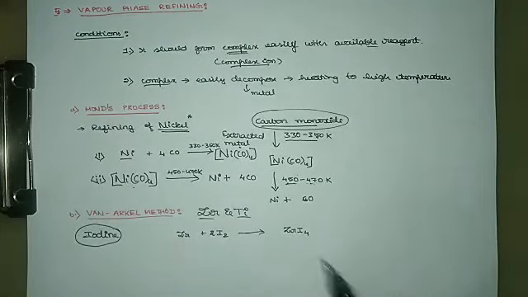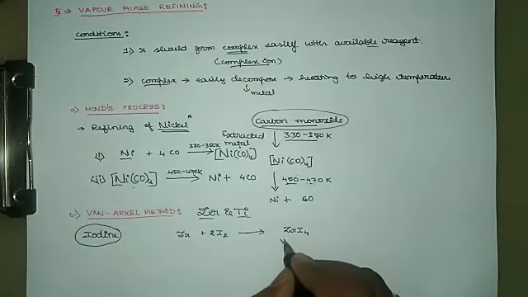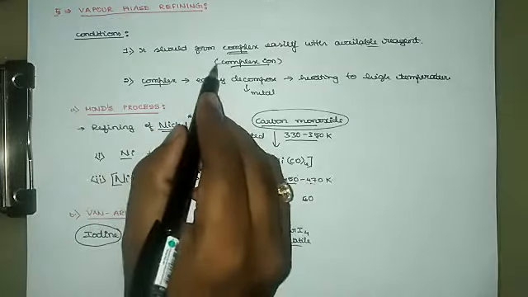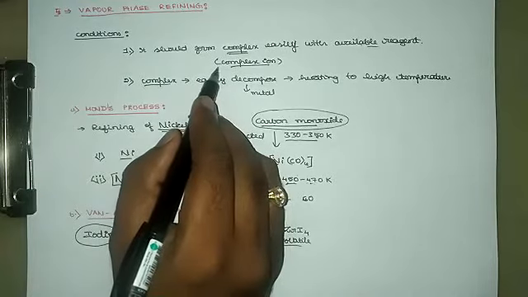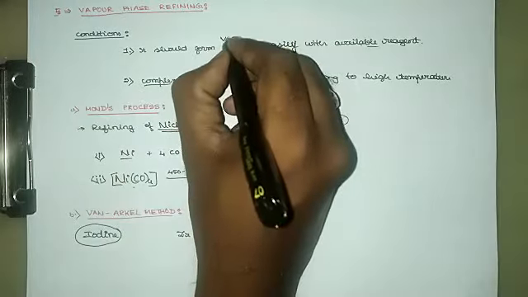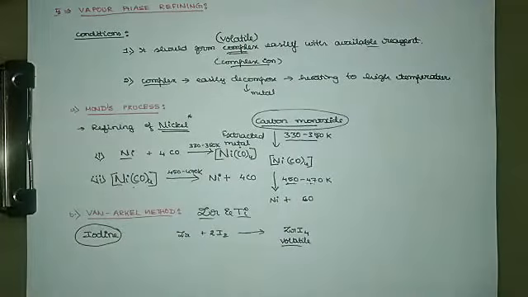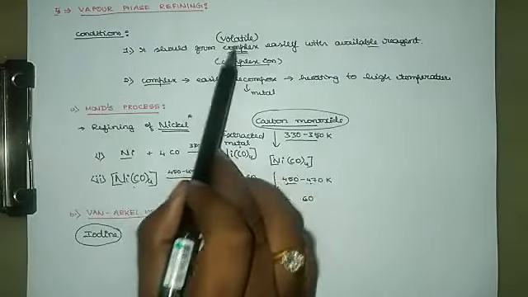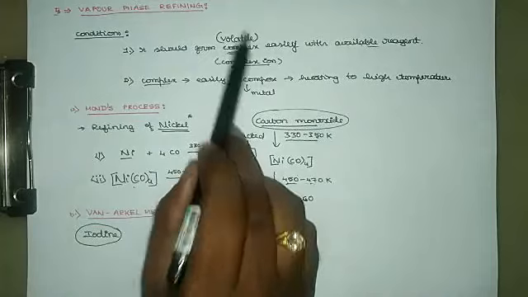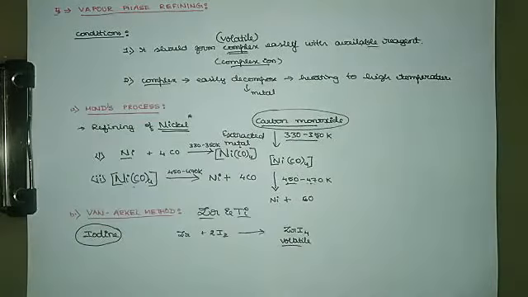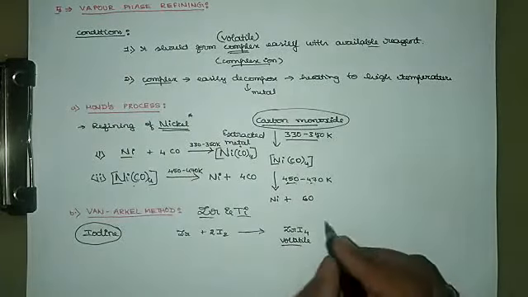Again, it is a complex, so a volatile complex. Whatever the complex which is formed here should be a volatile complex. Volatile refers to an easily evaporating component. So such that impurities will be left there, whereas the complex being volatile in nature will easily escape into the vapor phase. So the volatile complex formed is